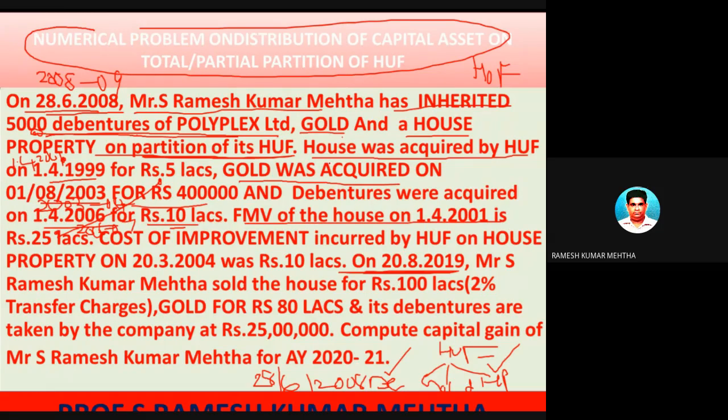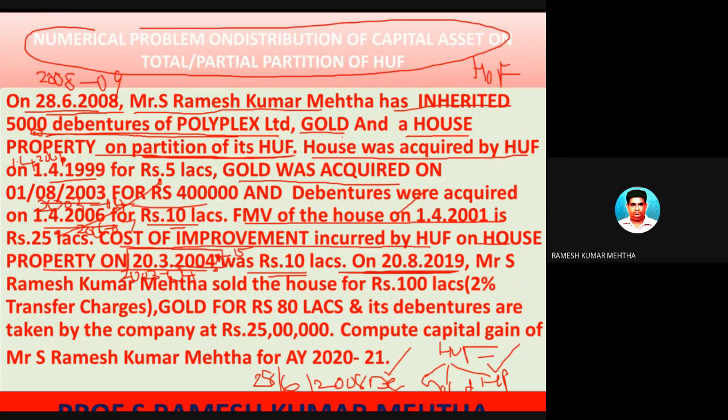Now the fair market value of the house property also is given. Subsequently, there was a cost of improvement incurred by the Hindu undivided family on the house in 2003-2004. What does it mean? The house property was acquired on 1/4/1999, but there was some improvement, either the first floor was constructed or something like that, and there was an addition to the house property in the year 2003-2004, and the cost incurred was 10 lakh rupees. So we have to do indexed cost of improvement, because this is sold after 15 years. So indexed cost of improvement has to be done.